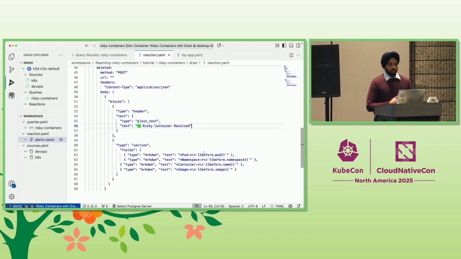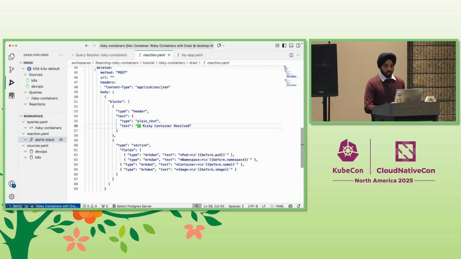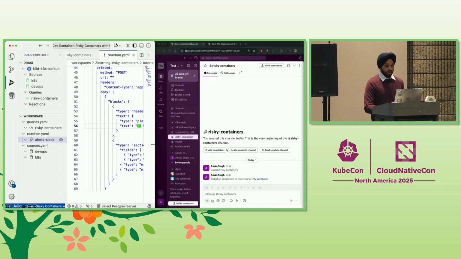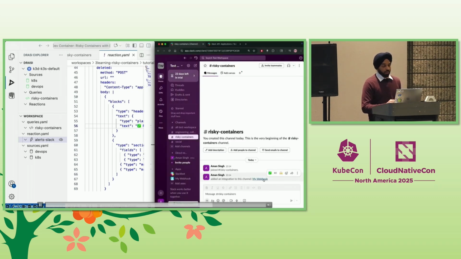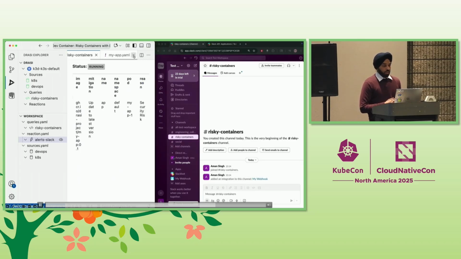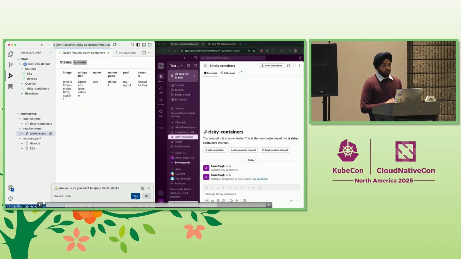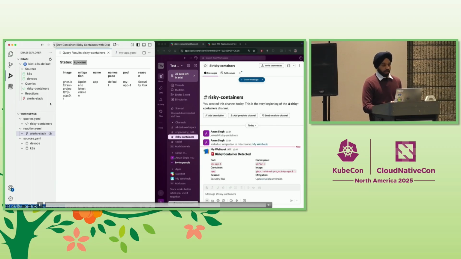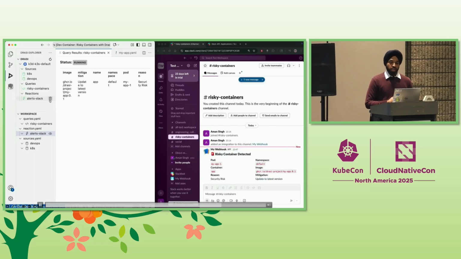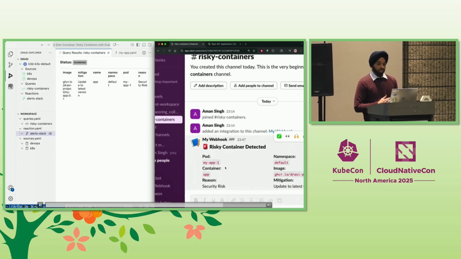And here is the simple Slack channel that I've created. And as we can see, I've enabled the webhook for this particular channel. So as soon as I deploy the reaction, we should be able to see a message for the myapp1 pod in this channel. And there we go. So we see that the message has been posted in the Slack channel with all the relevant details.